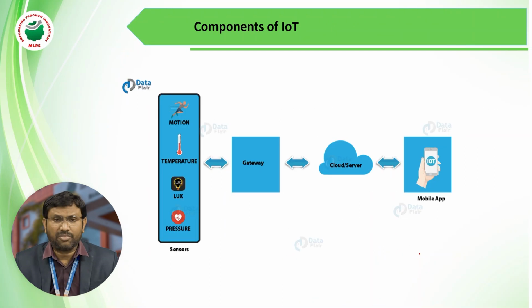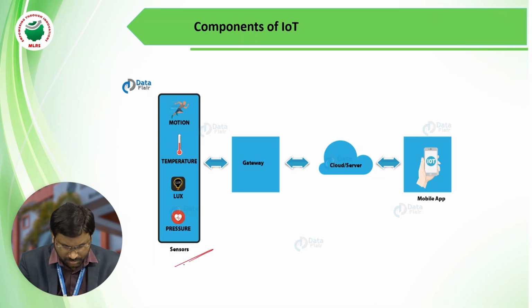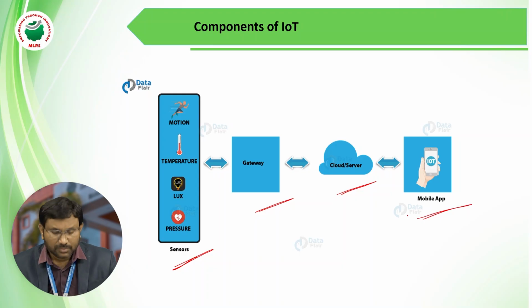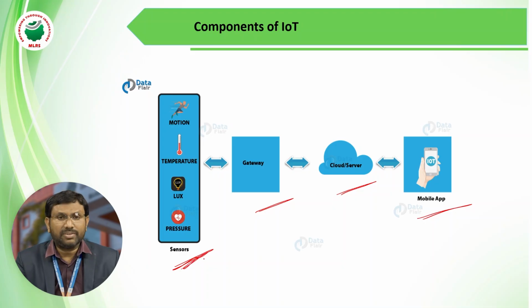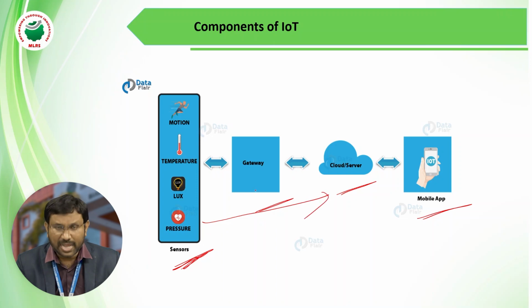Next, components of IoT. IoT components include sensors, gateway, cloud, and mobile app. What happens here? The sensors collect data from the surrounding environment and transfer the data to the cloud with the help of the gateway.